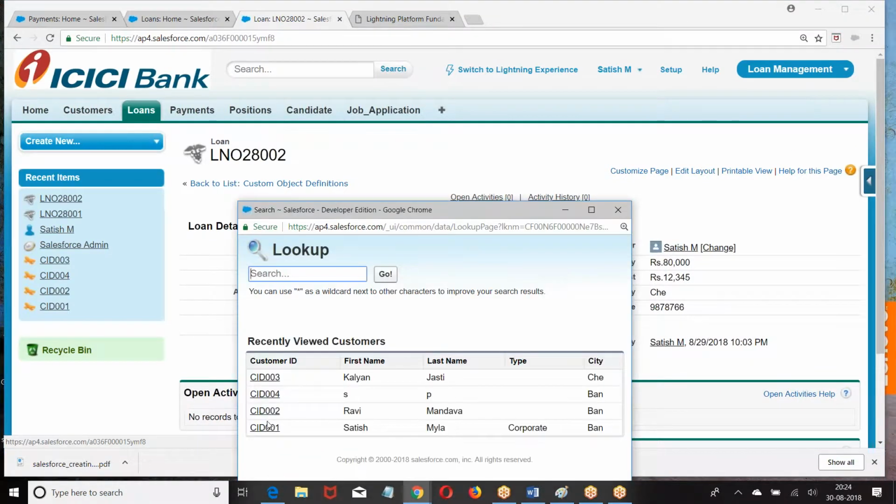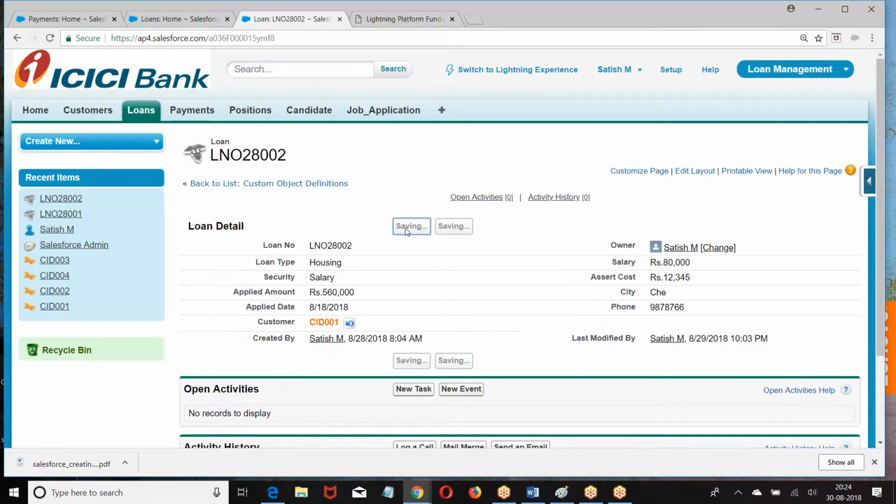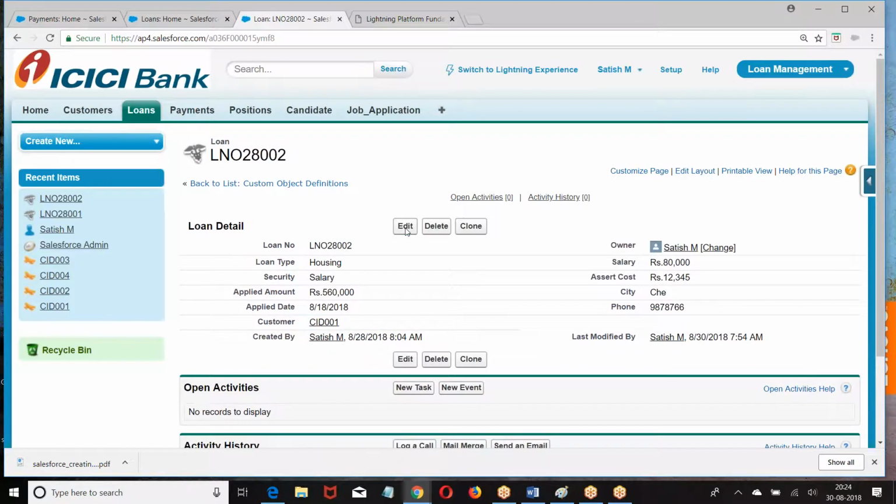Because there are only 2 records, I am directly assigning it. But if you have 1 lakh records, then we use a data loader. There is an ETL tool called data loader. Using the tool, we will assign the values. If there are 1 lakh records, I cannot do it manually.